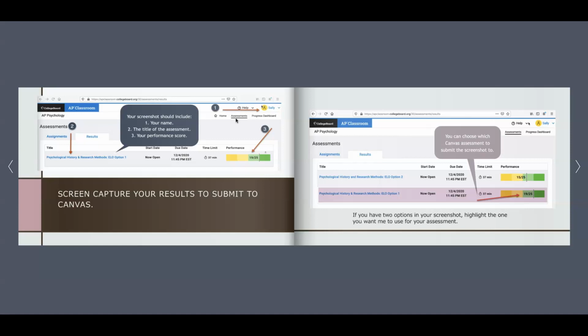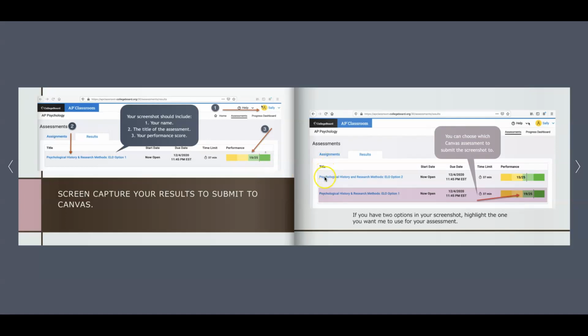In the screenshot that you're submitting, this is the physical thing you'll be submitting, you need to include 3 things. You need to include your name, so I need to be able to see that. You need to include the title of the assessment, and then you also need to include your performance score. So 1, 2, 3, name, title of the assessment, and your performance score.